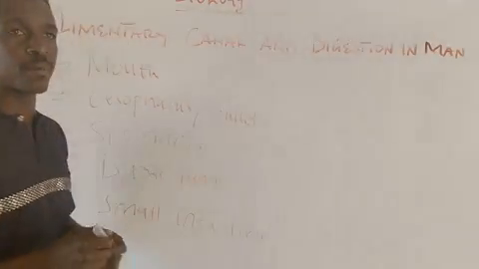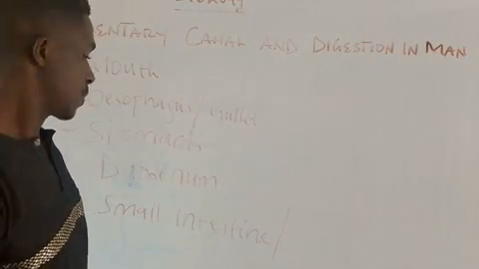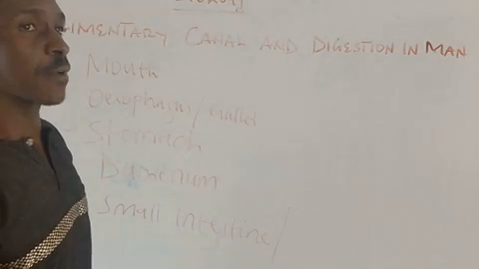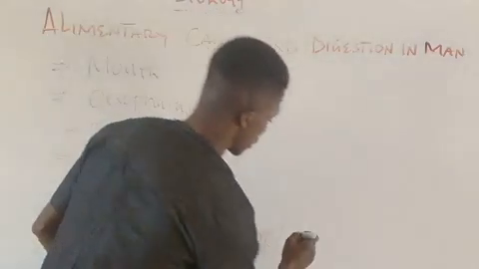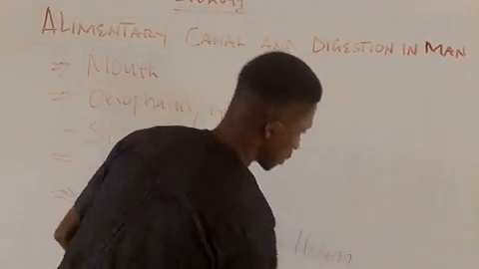The small intestine has another name, and the name is known as what? Ileum. So you can call it small intestine, or you call it Ileum.